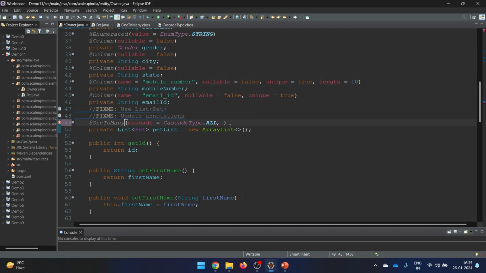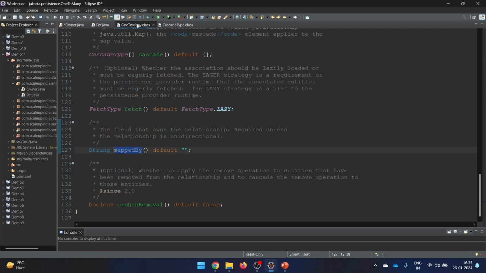Okay, Control Z, and let's paste it here. So mapped by, and here we'll write something. This is the name which we need to check from the pet. What is the exact name? Why are we writing mapped by here? Because, again, I'm repeating, in the owner table we don't have anything that can refer to the pet directly. Hence we need to write mapped by on this side. Last time in one-to-one mapping, we did not have anything on the pet side, so there we used to write the mapped by.